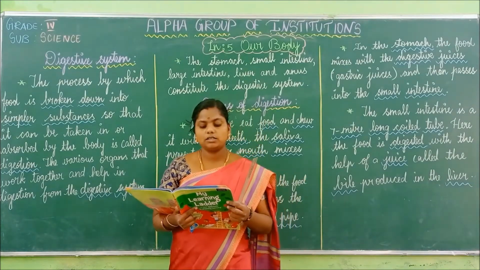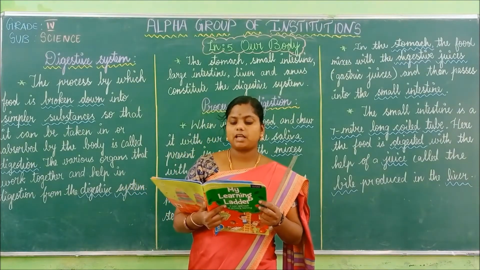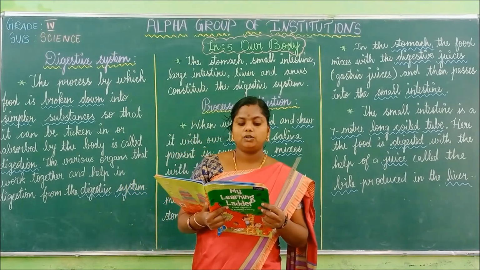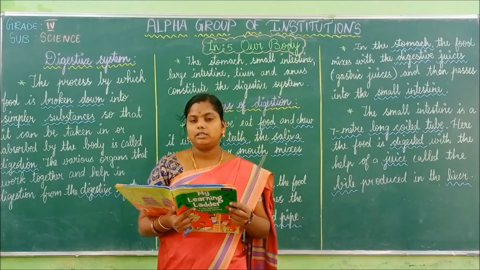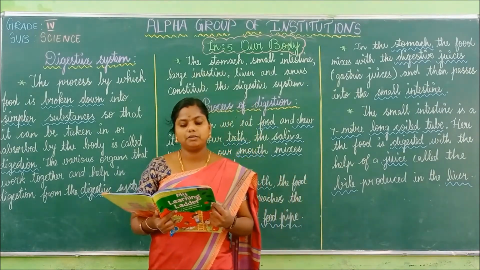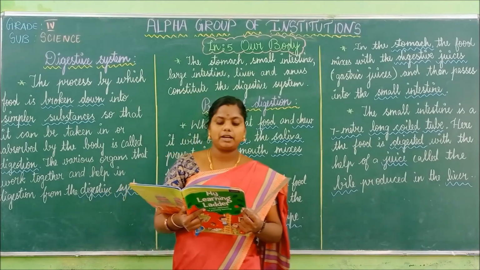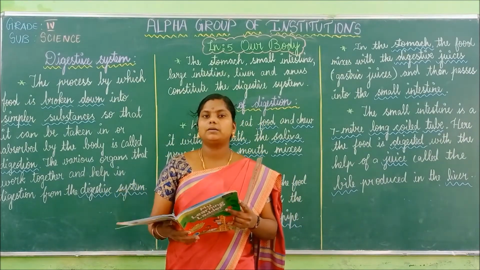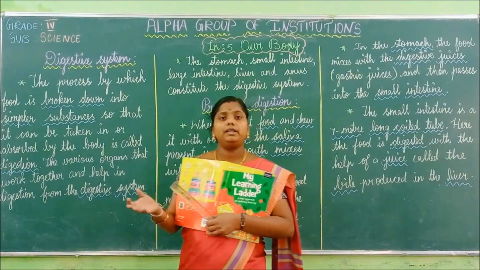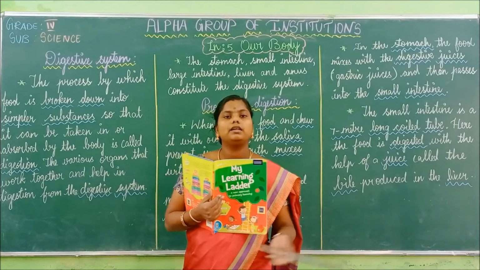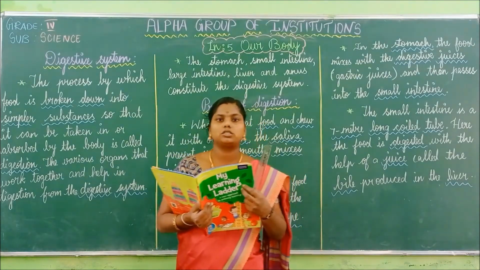This oxygen-rich blood from the lungs comes back to the left chamber of the heart and is pumped to different parts of the body. The arteries carry the oxygen-rich blood from the heart to different parts of the body. The left and right chambers of the heart are separated by a wall called the septum. So the impure blood is taken in and purified, and the pure blood is again circulated in the body. So this is the process of the heart.